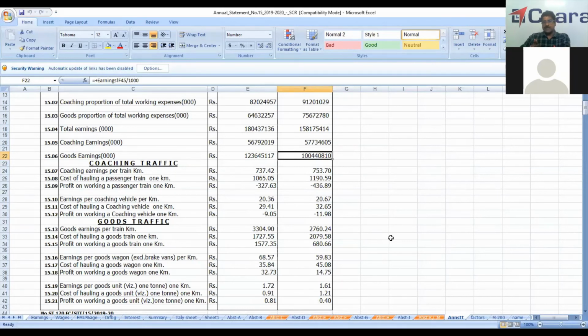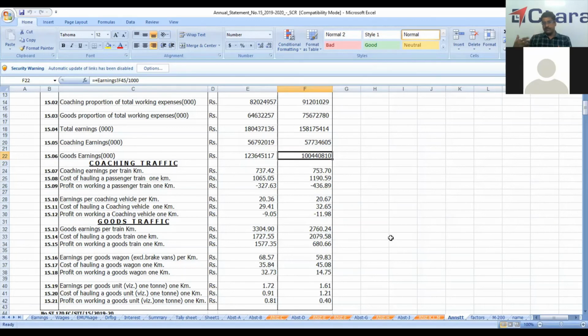So if we run a passenger train for 1 kilometer, and these passenger trains include all Rajdhani, Shatabdi, Mail Express, second ordinary, suburban trains, all put together, we lose around 437 rupees. Similarly for each vehicle, just one coach, we lose around 12 rupees. But on the other hand, if you take goods into account, for a goods train traveling 1 kilometer, you earn 2,760 rupees.